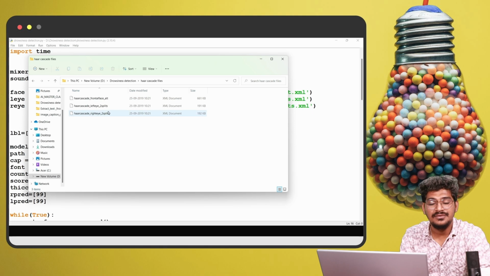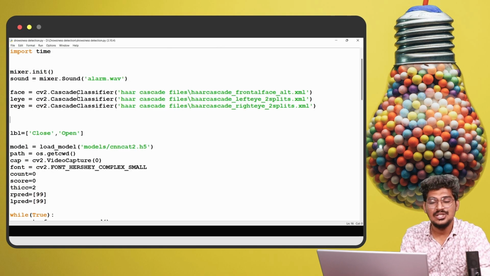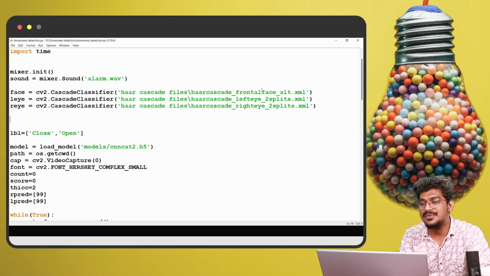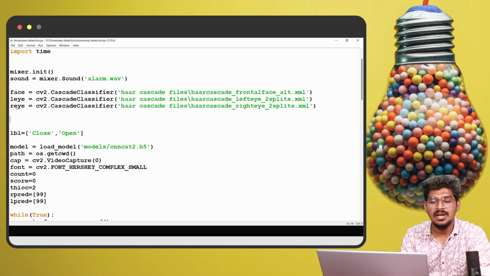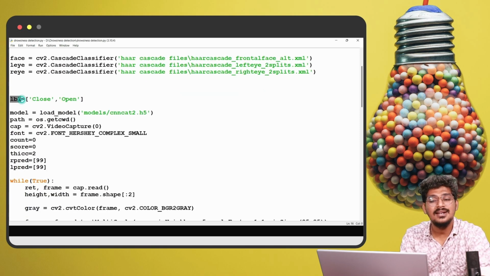For face detection, it is the frontal face XML file, then the left eye XML file, then the right eye XML file. Now we initialize the labels, closed and open, based on the eye.